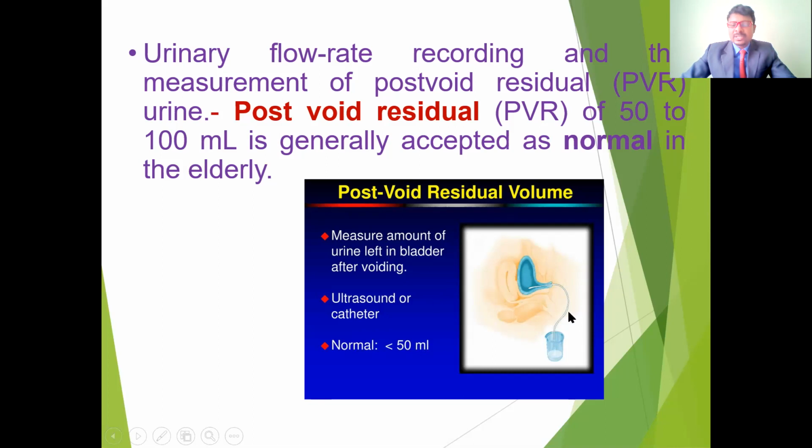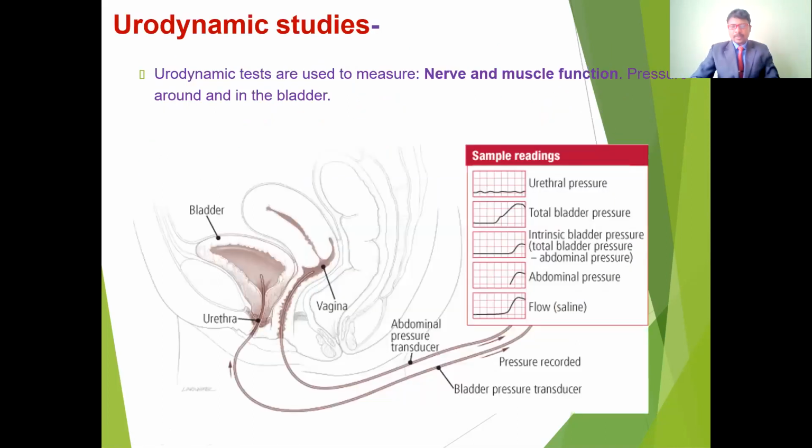So we have to check how much volume of urine is left inside the bladder. It will give clues to identify prostate enlargement or any obstruction in the urethra. Another special test we have to do is the urodynamic studies.